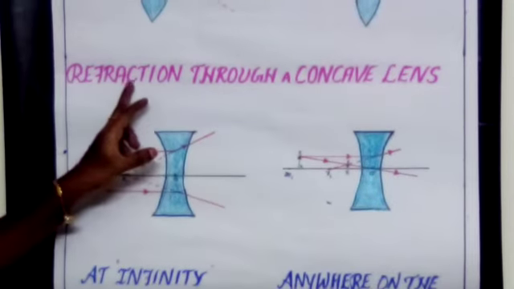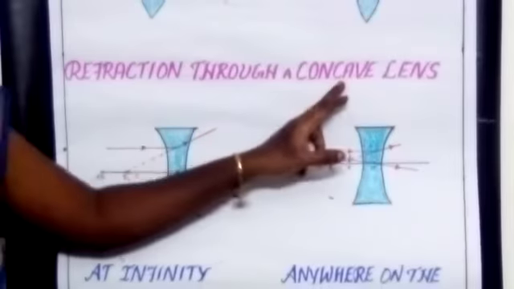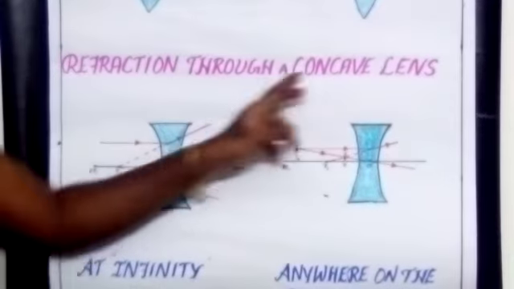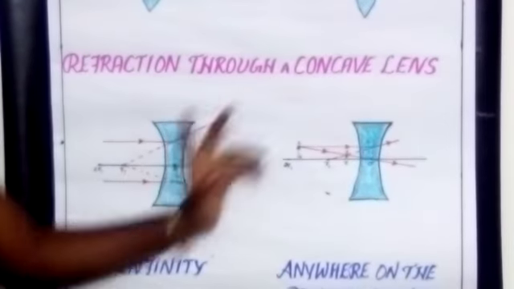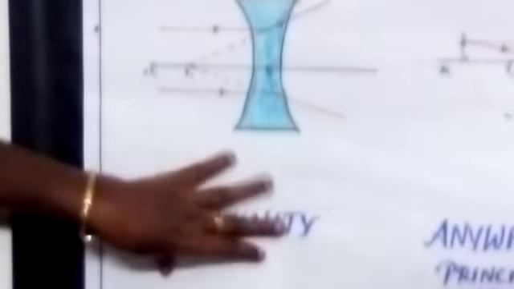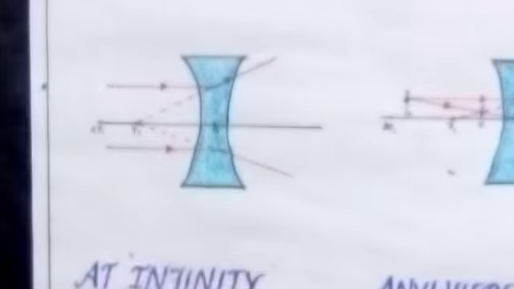Next we are going to learn the refraction through a concave lens. How the image is formed in a concave lens. Here there are only two cases. The first one: if the object is at infinity, where can we get the image? You all know that the concave lens is a diverging lens.